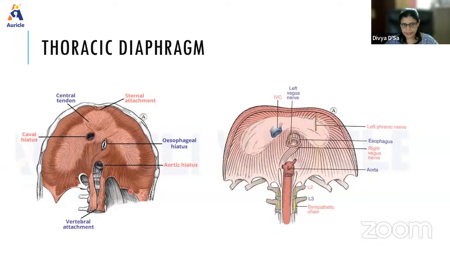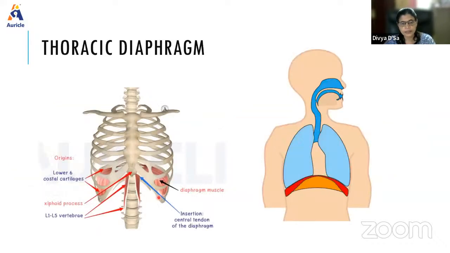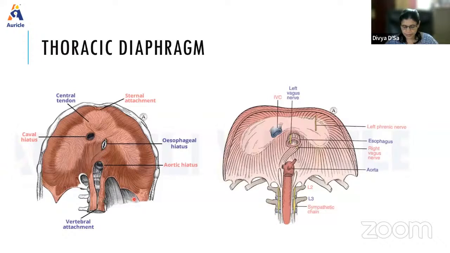And then there is the lateral arcuate ligament, on this side. The lateral arcuate ligament arches in front of the quadratus lumborum muscle. Here you can see this is the median and this is the lateral. The median arcuate ligament crosses the psoas major muscle, whereas the lateral one crosses the quadratus lumborum.